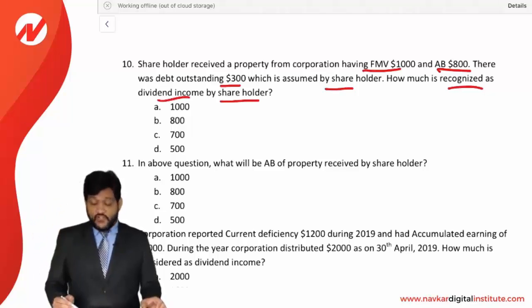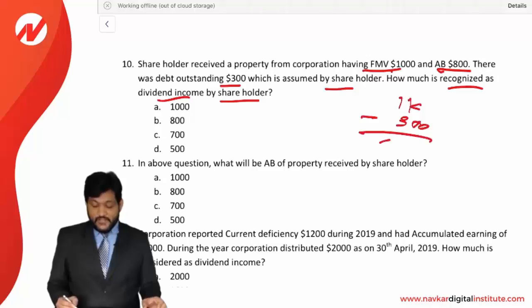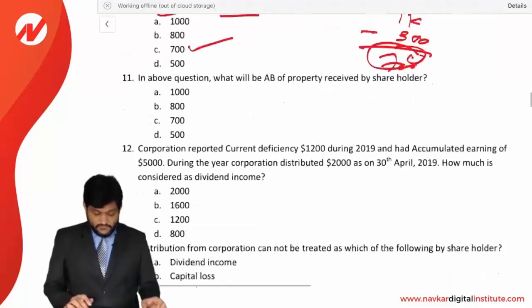If you remember the formula, then it will be FMV or AB, whichever is higher, that is 1,000, less debt assumed 300. So the answer is coming 700. So 700 will be considered as a dividend income to the shareholder. Answer is C option.